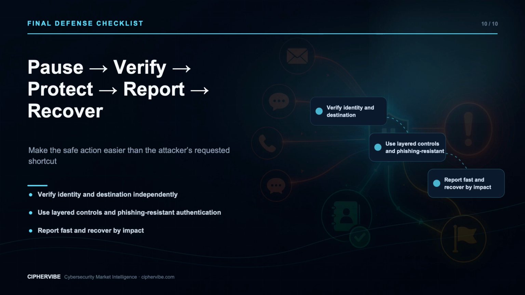Protect accounts with unique passwords, a password manager, software updates, filtering, monitoring, and multi-factor authentication. Where the risk and platform support it, use properly implemented phishing-resistant authentication. Report suspicious messages through the approved channel, then follow guidance on deletion. If you interacted, report immediately and state exactly what you opened, entered, approved, installed, or sent.